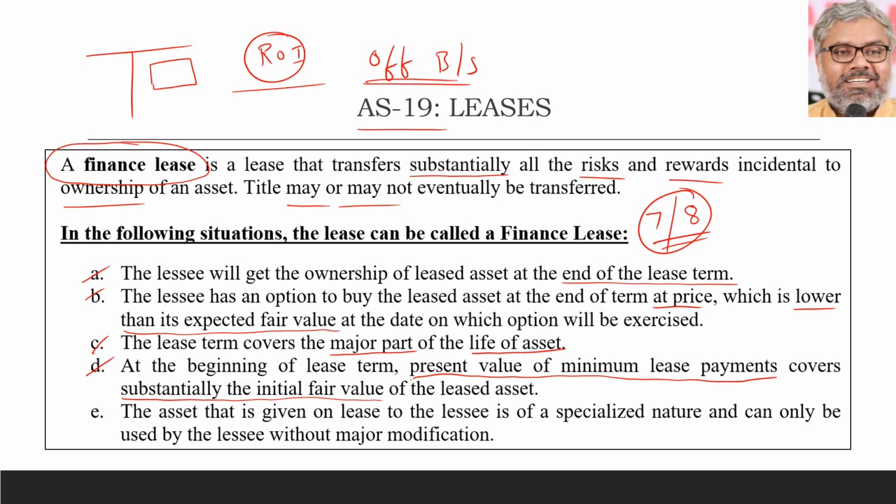They will not buy this asset, rather they will lease this asset from some lessor. There will be some other lessor organization from which the reporting organization will take an asset on lease. And prior to this standard, what they used to do, they used to take this asset off the balance sheet, and of course they are supposed to pay the lease rentals, but that liability also was not there in the balance sheet.